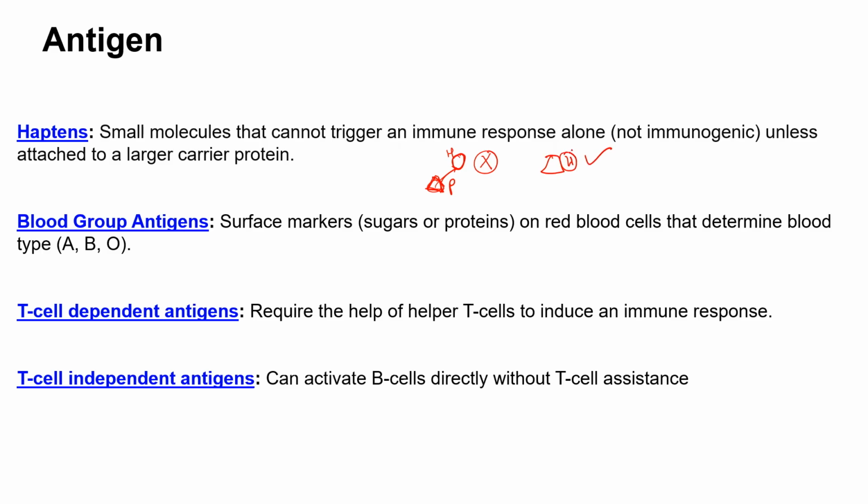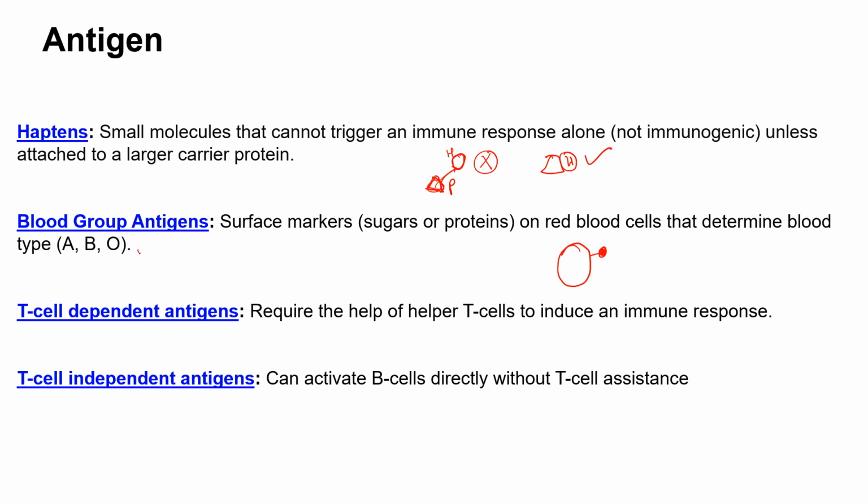So that means this may not be immunogenic in nature alone, but once it comes in contact with a carrier protein, that may lead to immunity. Apart from that, the RBC, which is what we call red blood cell, is expressing a lot of sugar moieties on its surface, and these are very strong glycoproteins expressed on the surface of the RBC, and this sugar marker can define the blood group.